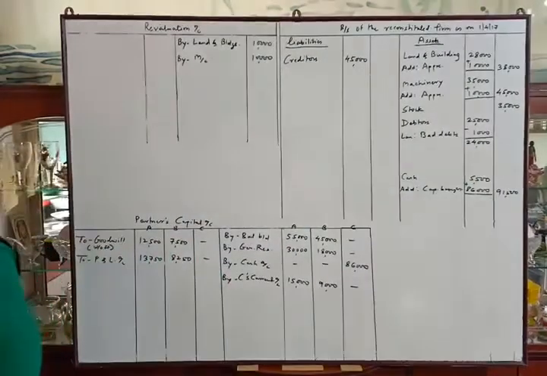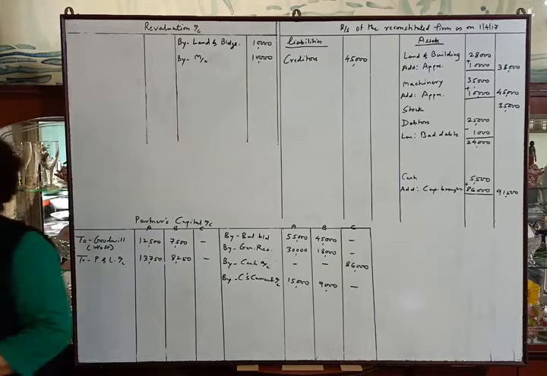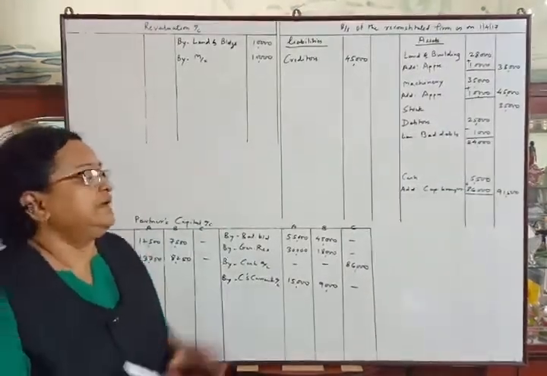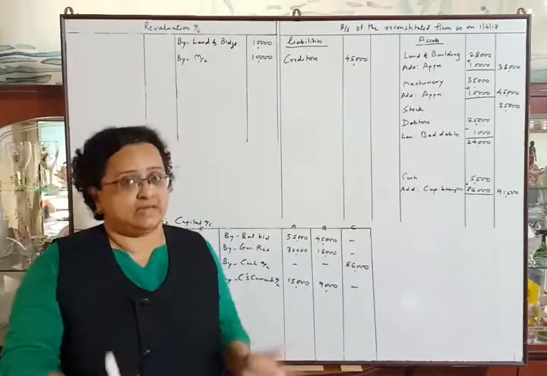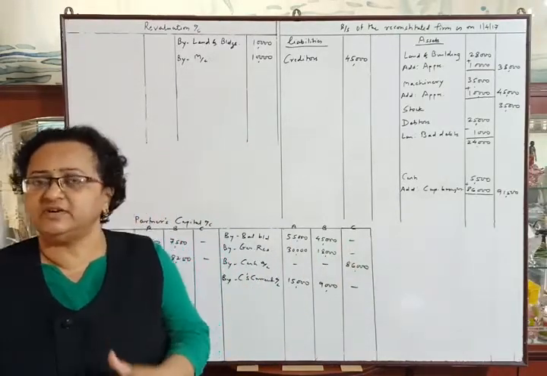Now see the next part. Provision for doubtful debts on remaining debtors is to be maintained at the current rate. It means rate of provision should be same, just like the old balance sheet. See the balance sheet given in the problem.